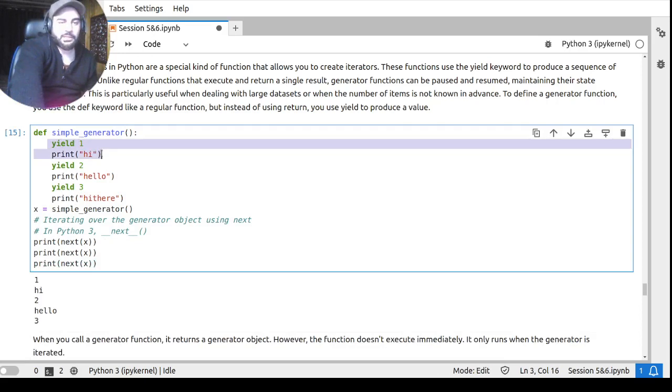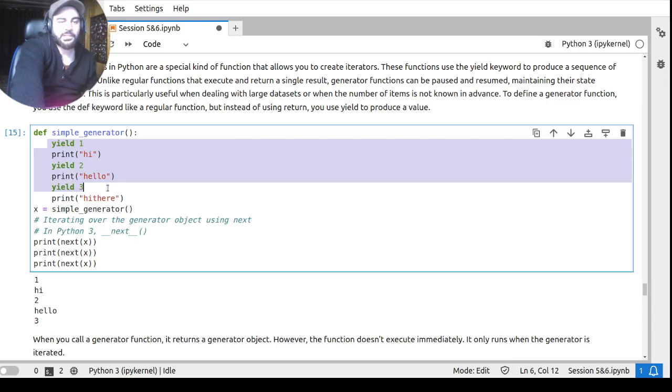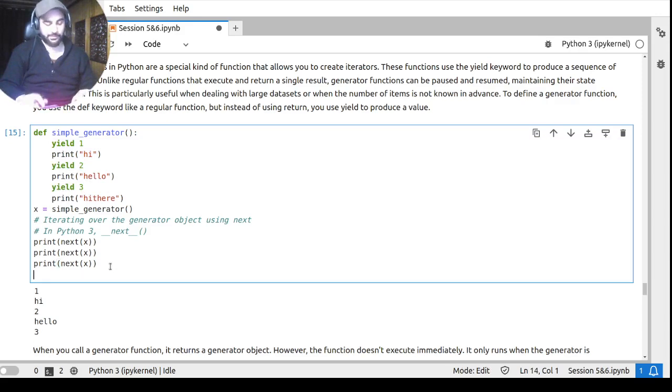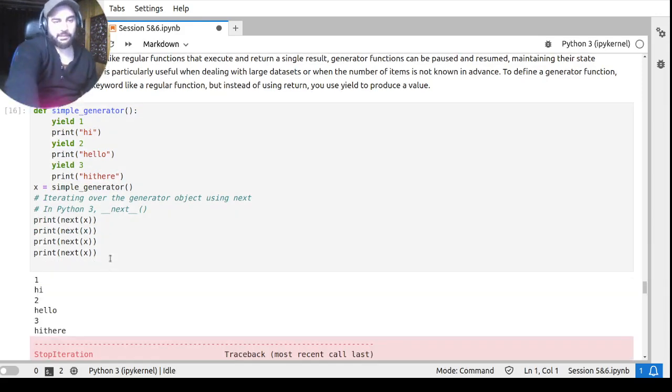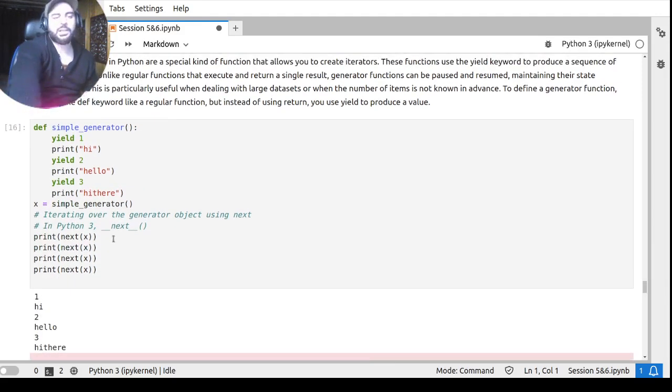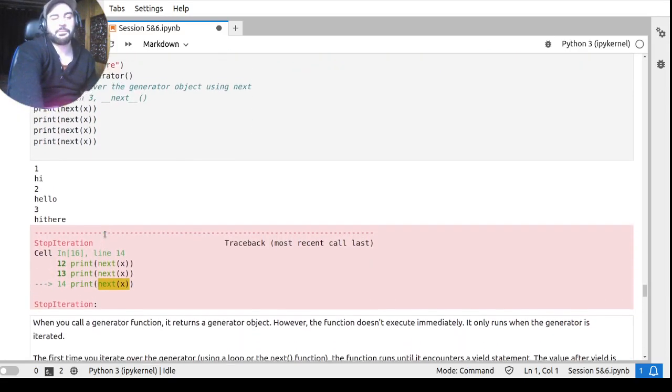First call, these things got printed, then it resumed. This got printed in the second call, then it resumed again. From the third call, you can see that till 3 it got printed. If I again want to print the last line as well, you can see clearly everything is printed now. Now we do not have a yield, so there will be maybe some error.